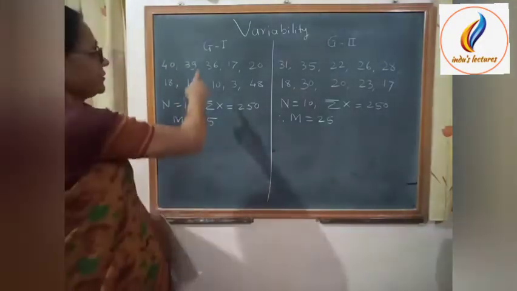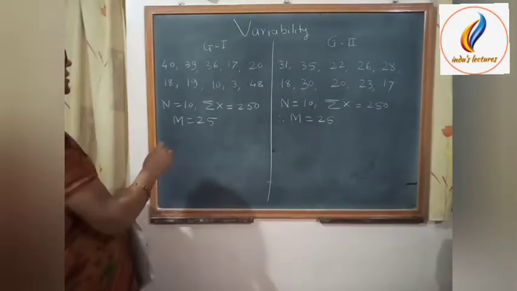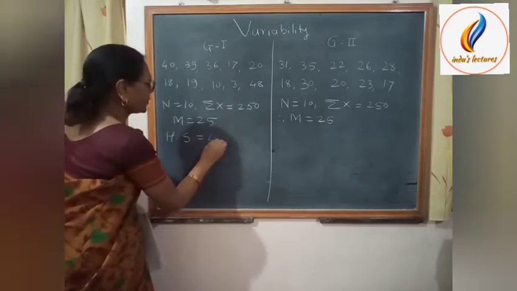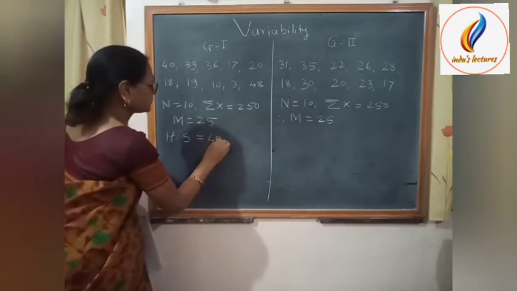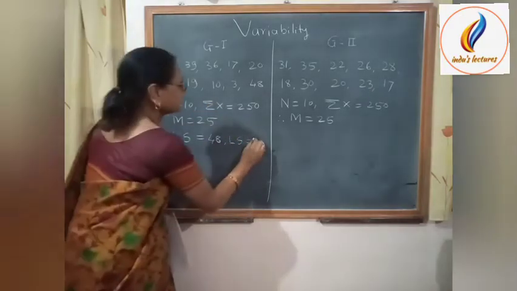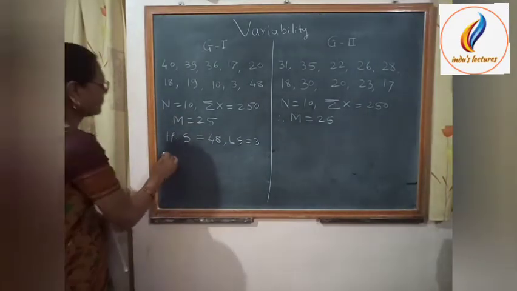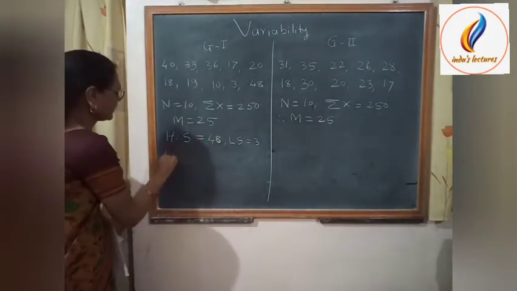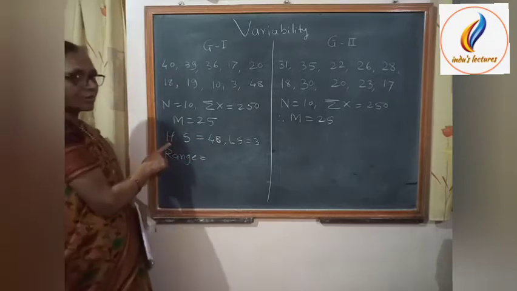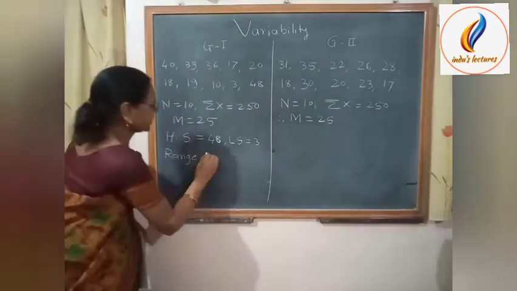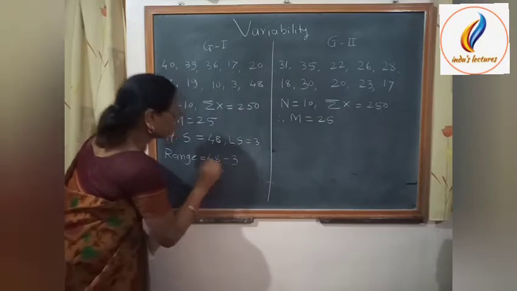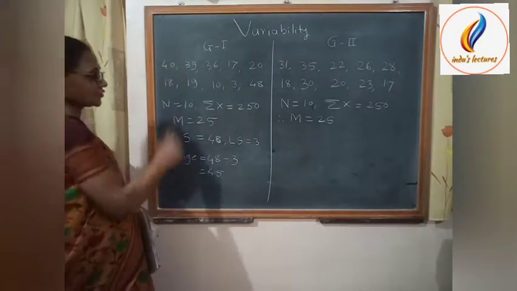Now we consider the first group. The highest score is equal to 48 and the lowest score is 3. Now if we find the range of the first group, range is equal to highest score minus lowest score. That means 48 minus 3, which is equal to 45. That means the range of the first group is 45.